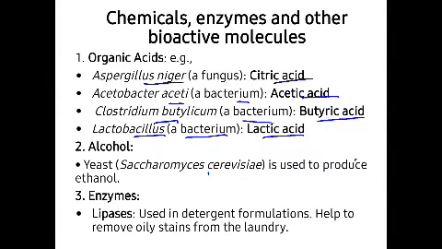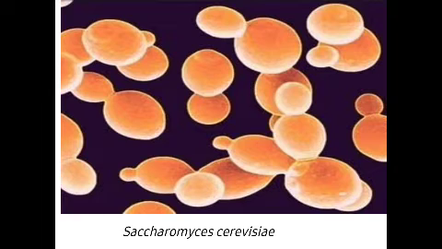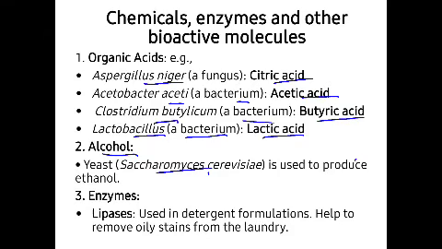So next is the alcohol. So alcohol is also produced by the action of the yeast, that is a fungus called Saccharomyces cerevisiae. Okay, this is the Saccharomyces cerevisiae. This Saccharomyces cerevisiae is responsible for the conversion of food into ethanol, that is alcohol. Okay, next, third one is the enzyme.